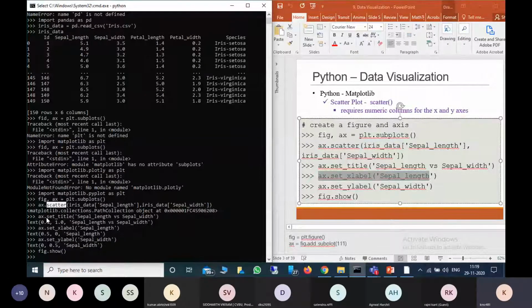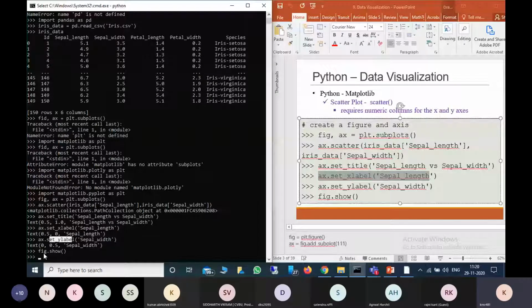Now we want to provide the title for the graph. We will always provide some value versus some value, or some visualization plot like that. I'm providing a title, and you can provide any title: sepal length versus sepal width. For that I'm using ax.set_title. After that I am providing the x label, the x-axis name, sepal length, using set_xlabel. And now the y label, sepal width, with set_ylabel.